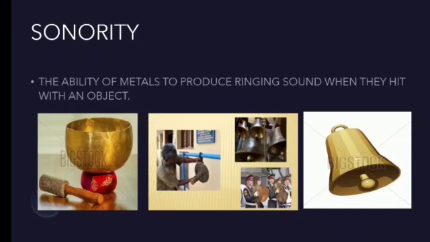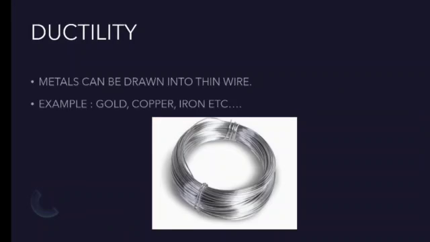Next example is sonority. What do you mean by sonority, you know? Yes, sonorous means related to the sound. So the ability of metals that produce a ringing sound, not only a simple sound, if they are producing a ringing sound, then the property is called sonority or sonorous. When they are hit with a hard object, then only they will produce sound. Okay, so this property is called sonority.